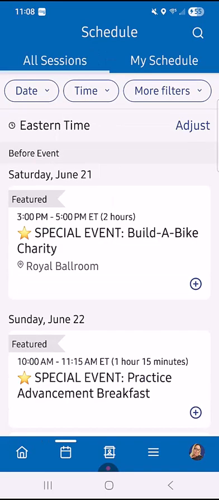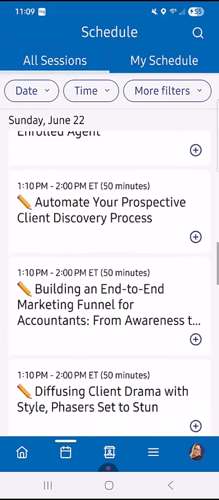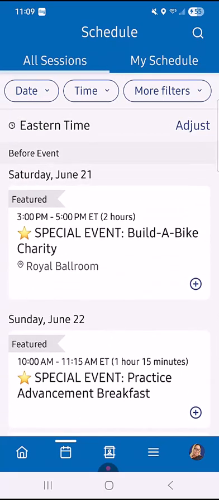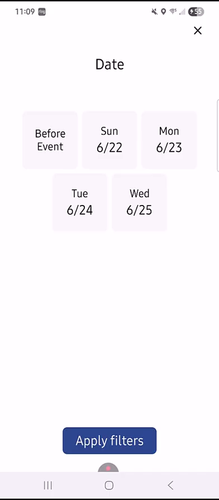And guess what, my friends? Of course, this is the most important area, other than the community area, which again, I really feel it's important for you to connect. In your schedule, let's go ahead and slow down and make sure you feel very comfortable in here. Number one, you can click on all sessions. And when you do that, you can basically just scroll through the entire calendar. If that feels a little overwhelming at first, you can click on the date and choose a specific date.